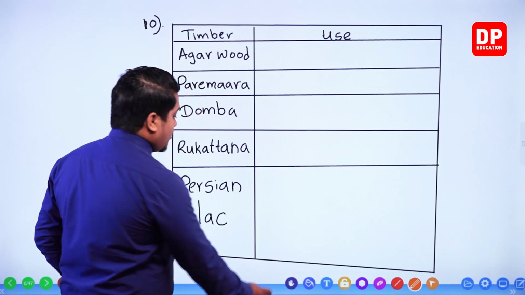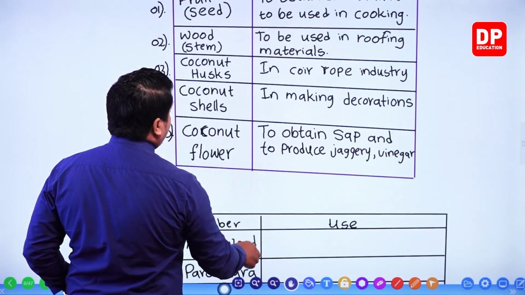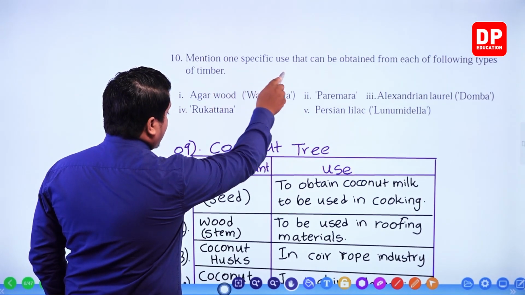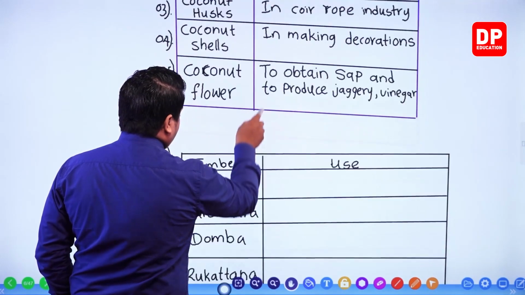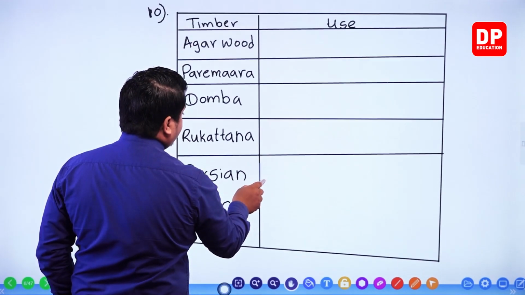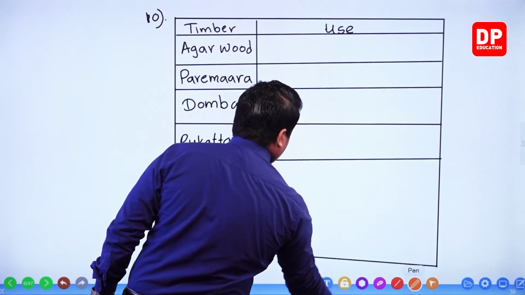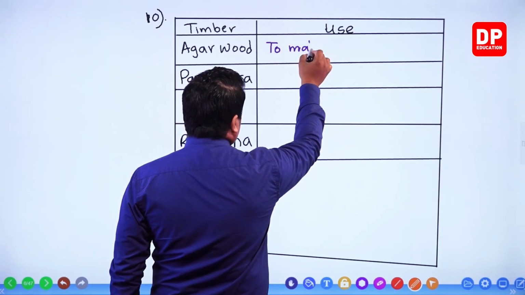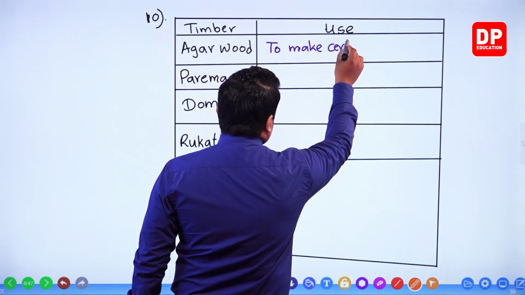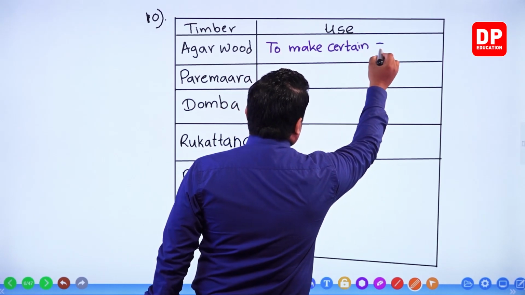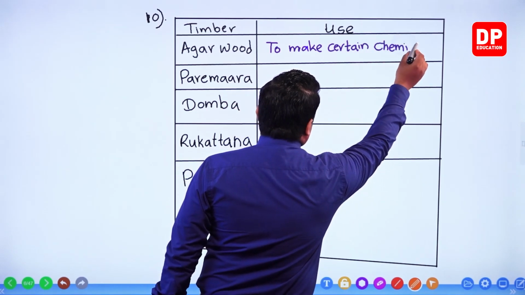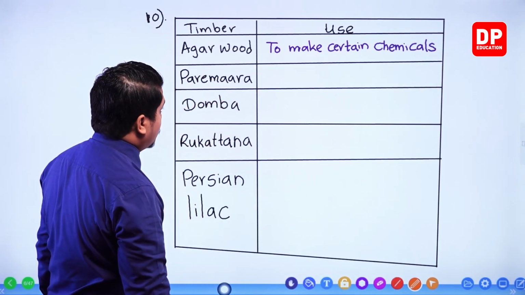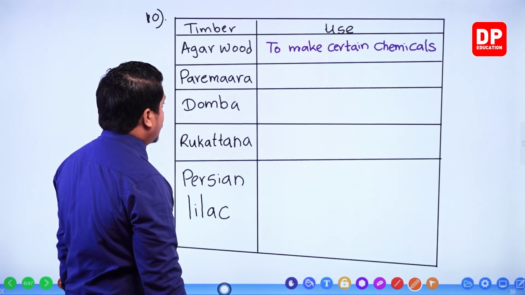So they are mentioning not a property, my dear children. See the question once more. One specific use. Okay. So we have to mention a use over here. So we'll write down the use then. To make certain chemicals. Right? Next one. Parimara.